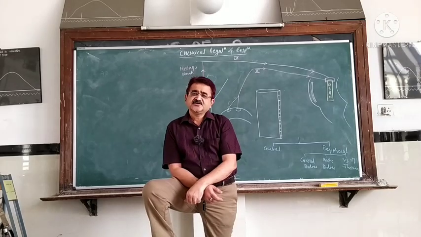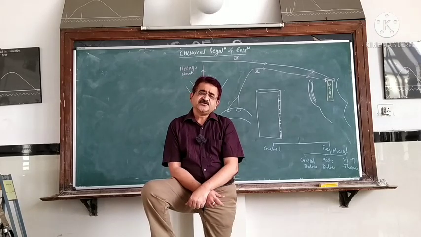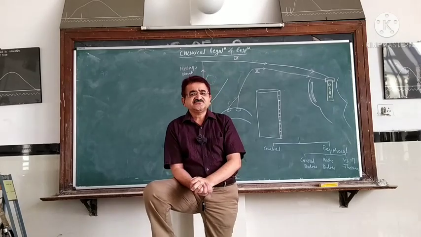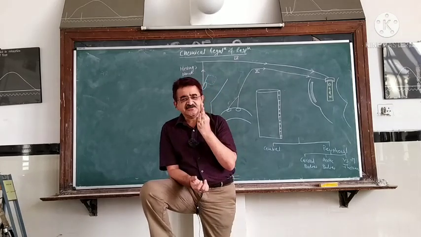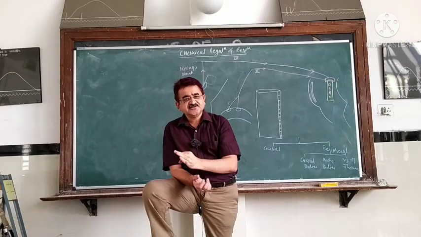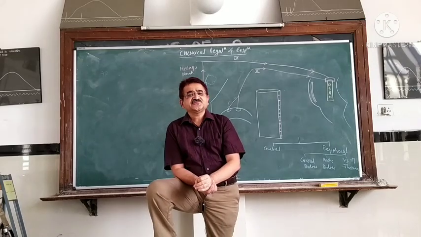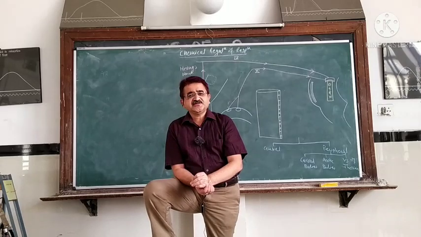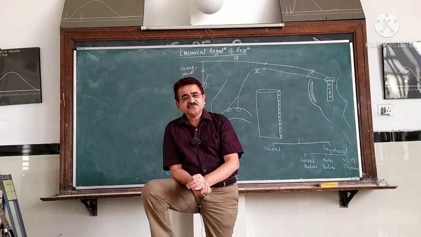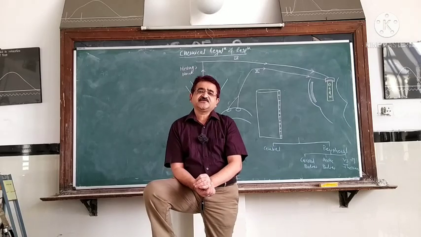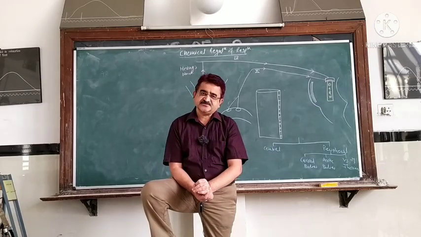The question arises, what are the chemicals that regulate this respiration? The answer is three chemicals: one, carbon dioxide; second, hydrogen ion; and the third one is oxygen. These are the three chemicals which regulate respiration. Now, how do they regulate respiration? They regulate by acting on a receptor, and the name of that receptor is the chemoreceptor.